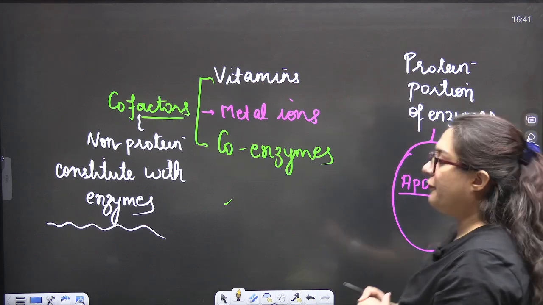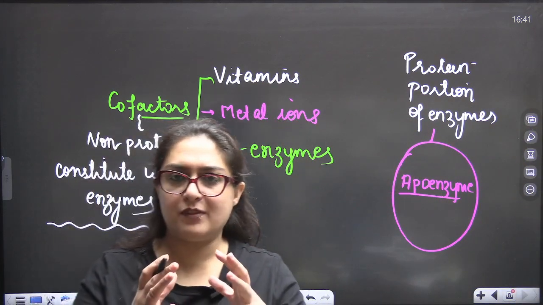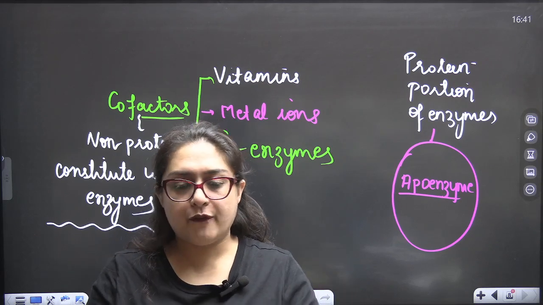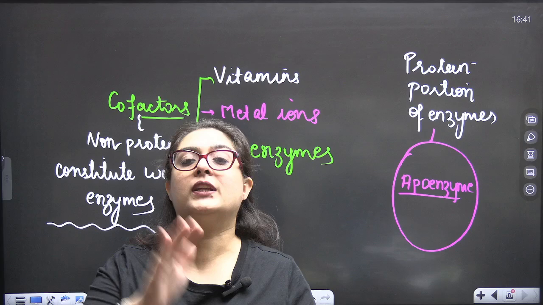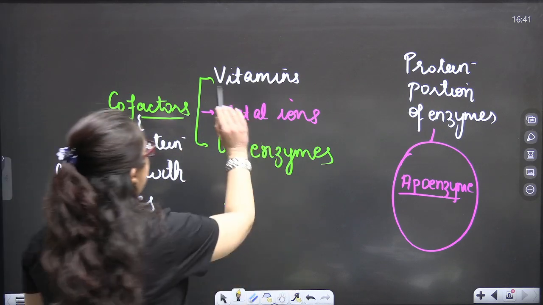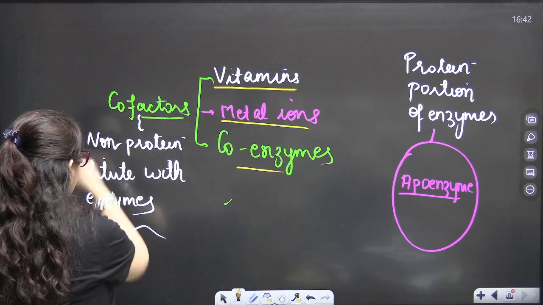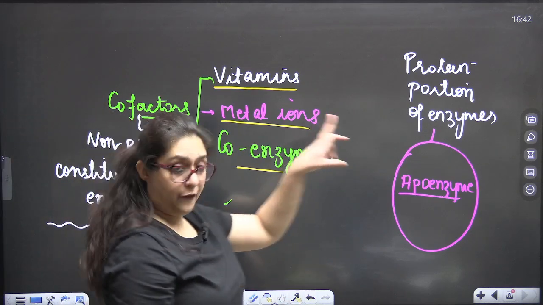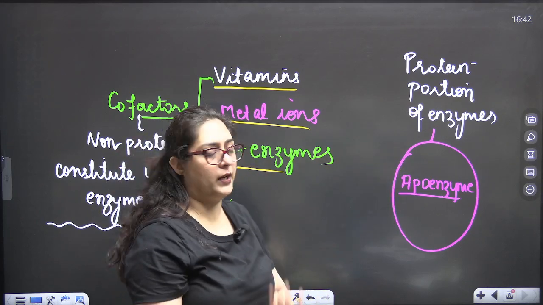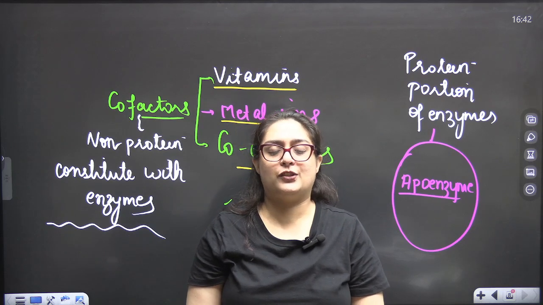Now, what are cofactors? Some enzymes are tertiary proteinaceous structures, so enzymes are proteinaceous structures. If you add some non-protein structure to those enzymes, they are called cofactors. It may be vitamins, metal ions, or coenzymes. So the non-protein part is the cofactor, and the protein part of the enzyme is called the apoenzyme. Okay students, so this is all about your 10-minute series of biomolecules.